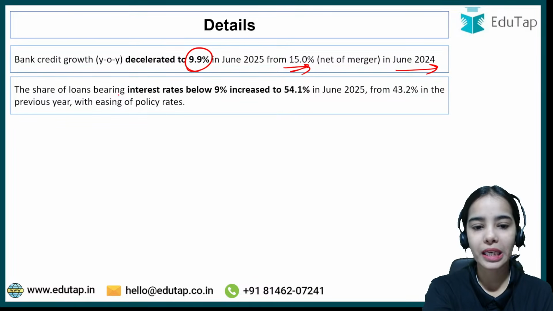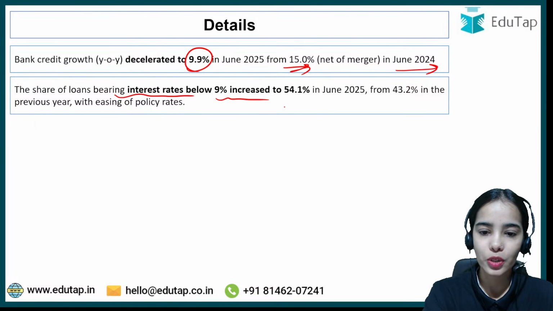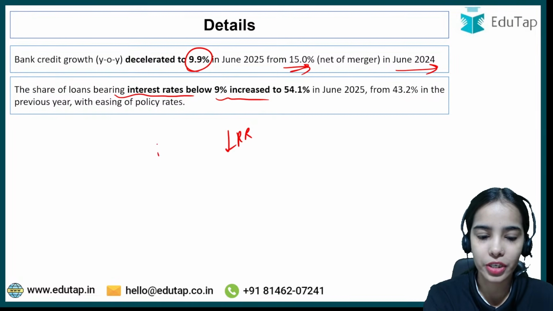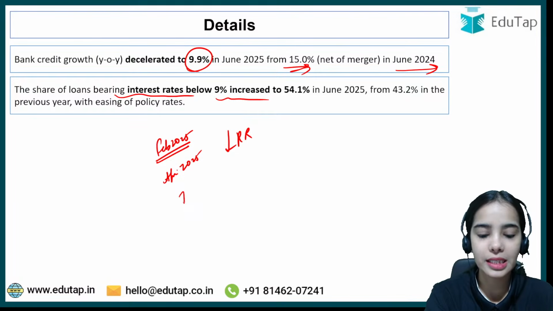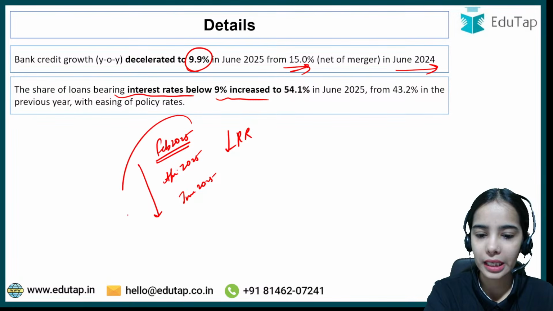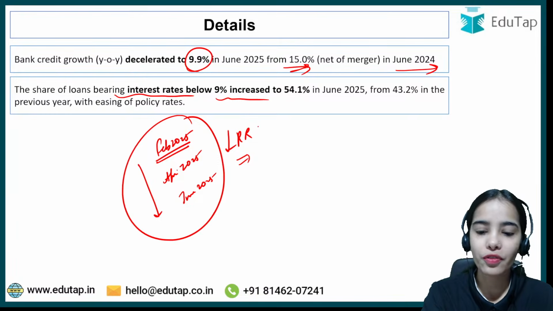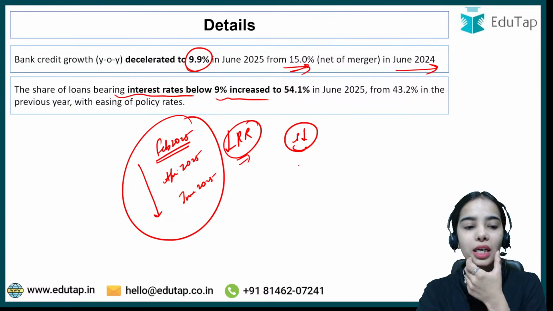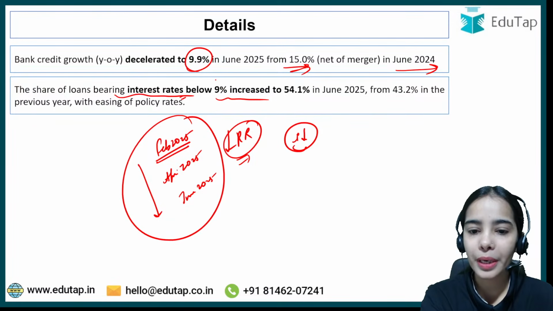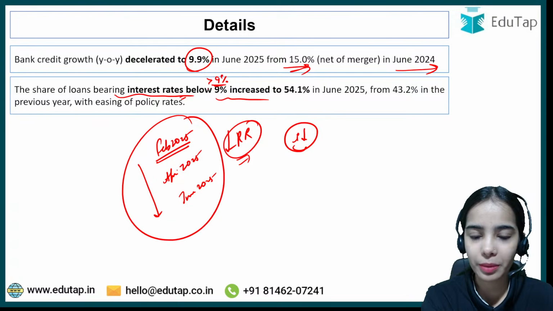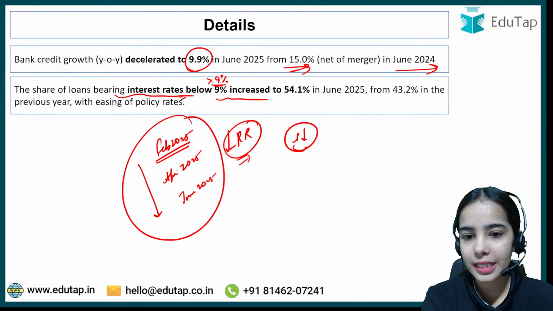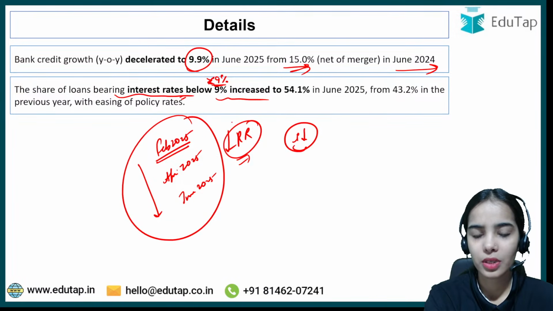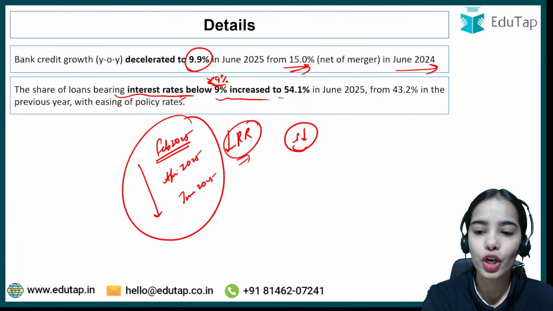Next is the share of loans bearing interest rates below 9% increased. So basically you can understand that the repo rate has been decreased. In February 2025, the repo rate was decreased. Then again in April 2025, the repo rate was decreased. Then again in June 2025, the repo rate was decreased. So repo rate has been continuously decreased. So if repo rate is decreasing, that means the interest rate will decrease in the economy. So here you can see that the share of loans that is having interest rate below 9% has increased. So the share of loans bearing interest rate below 9% has increased to 54.1%.